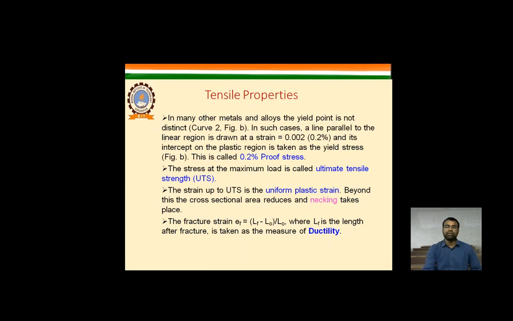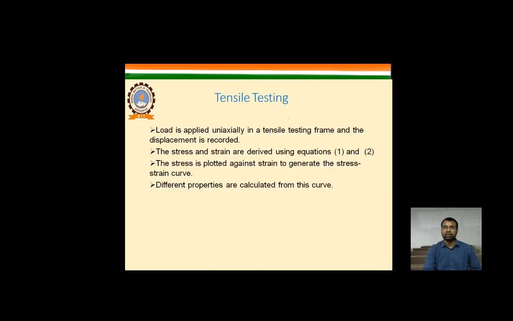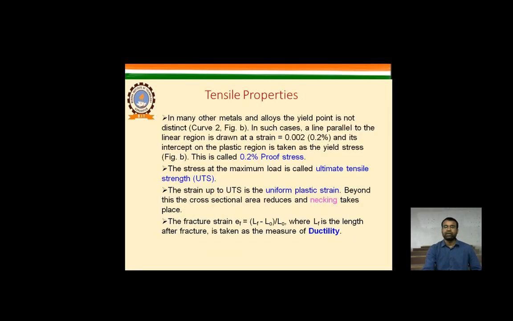And in many other metals and alloys, that yielding, YS, in the second figure, is not distinct.